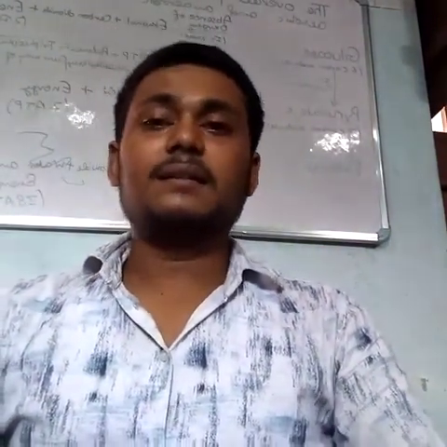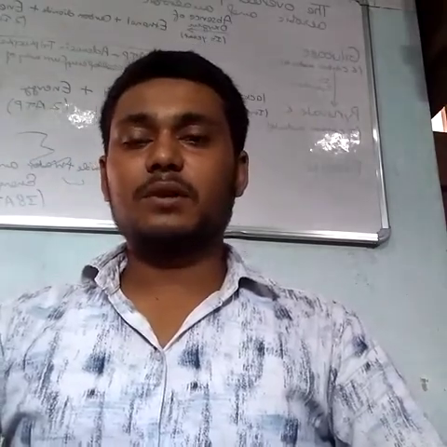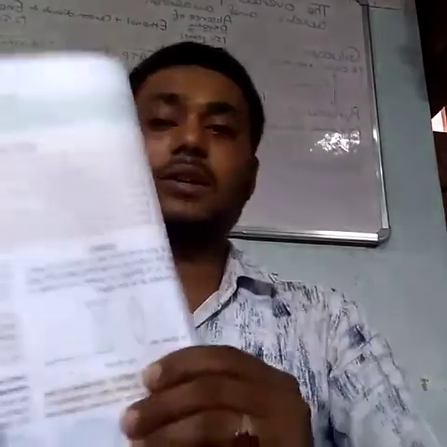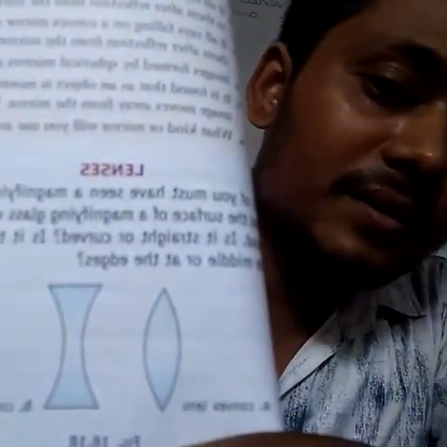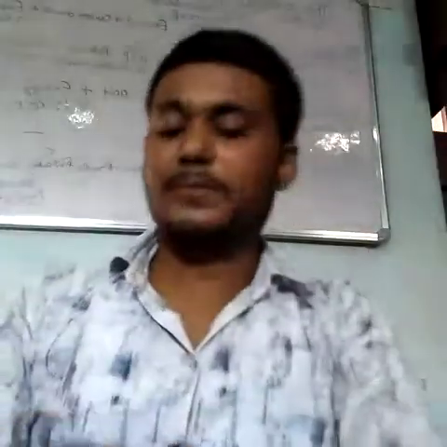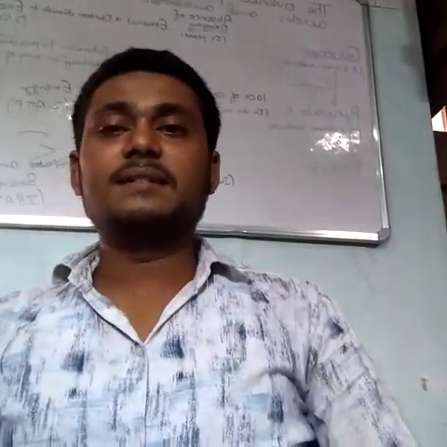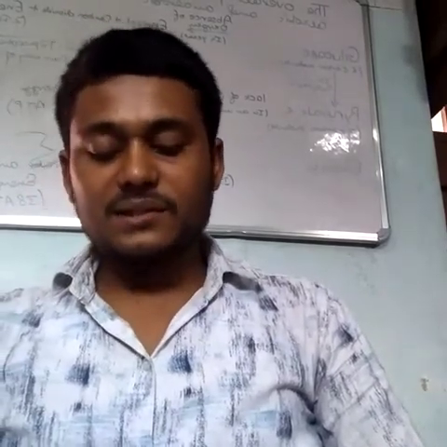And again, like mirrors, there are two types of lenses: convex lens and concave lens. Please see the figure of concave and convex lenses. You can see figure 16.18 in your book to understand the structure of convex lens and concave lens. A transparent medium bounded by two surfaces, of which at least one is spherical, is called a lens.